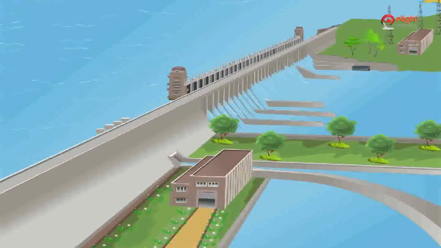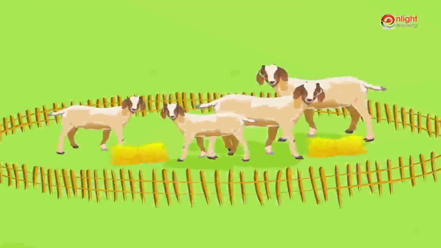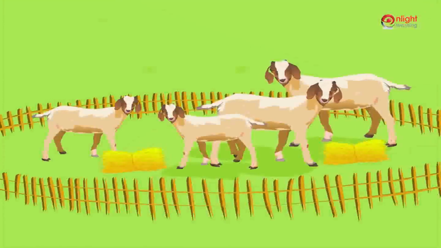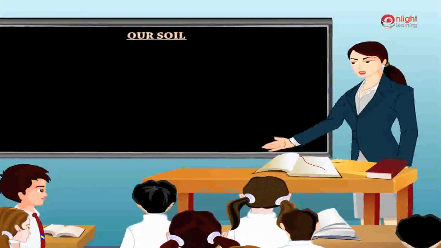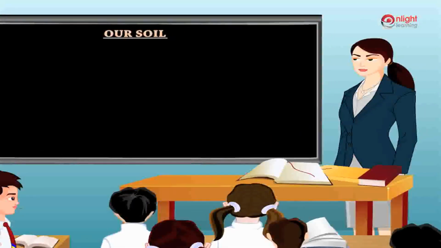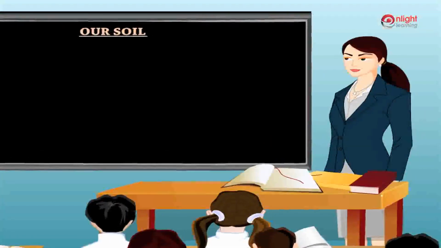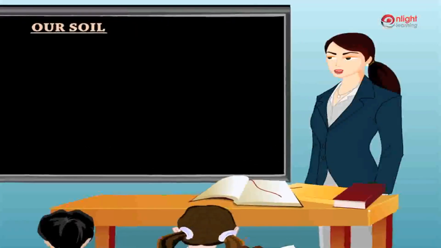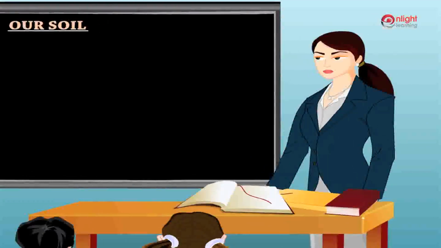Build small and large dams to control floods so that soil is not swept away. Organize the grazing of sheep, goat, etc. so that overgrazing is avoided. There are many other methods of soil conservation. We have studied a few. So David, I hope you have a good idea about soil, its erosion, and how to conserve it.